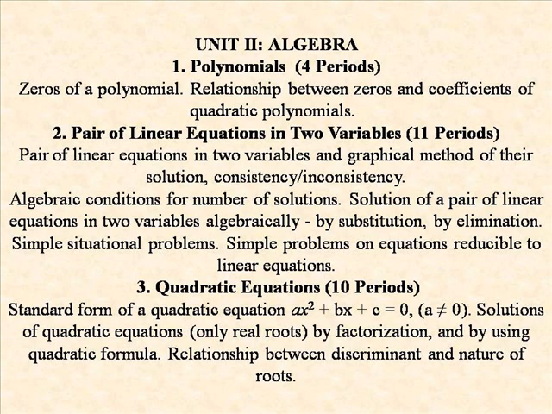Unit 2, that is algebra. You can see algebra has 4 chapters. The first one, polynomials. Second one, pair of linear equations in 2 variables. Third one, quadratic equations.